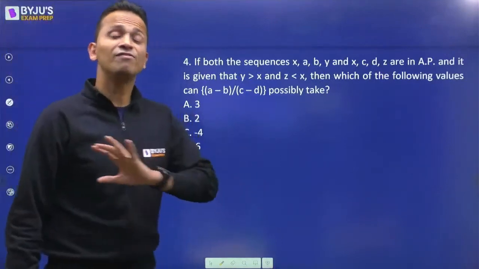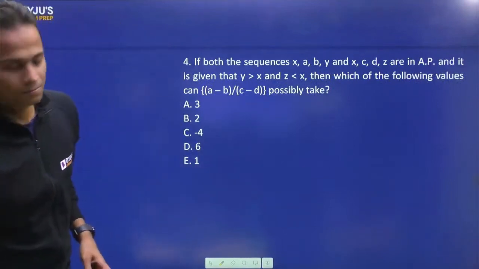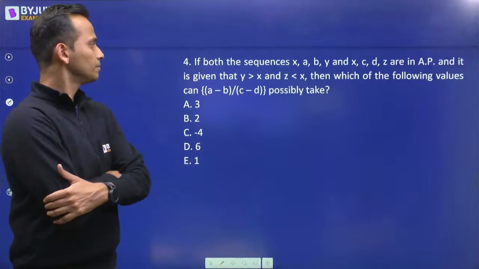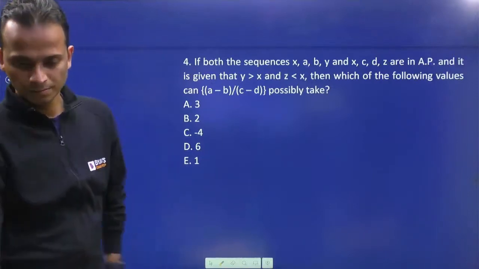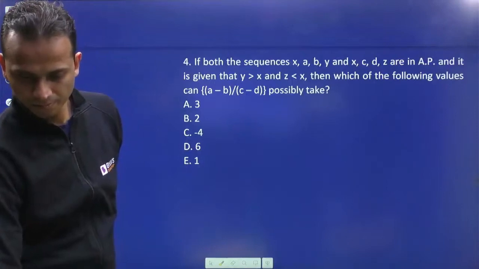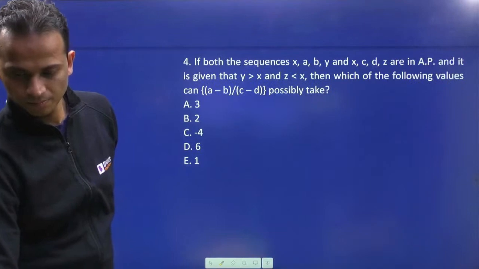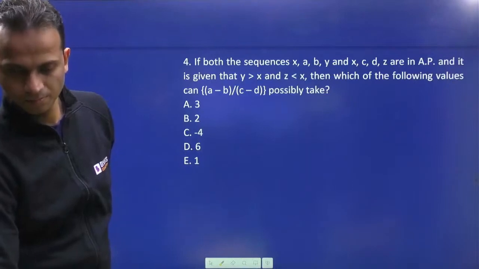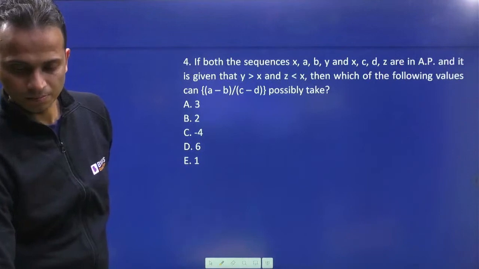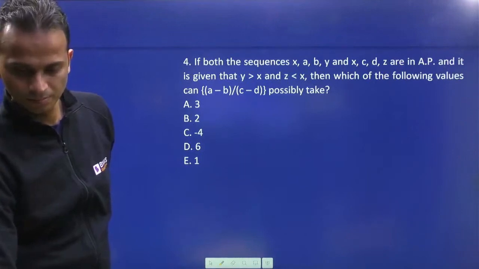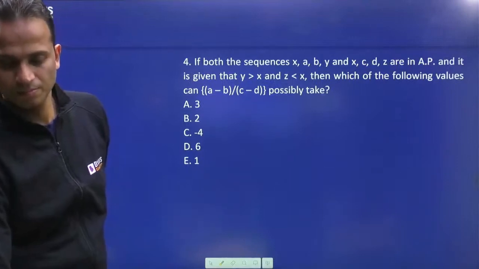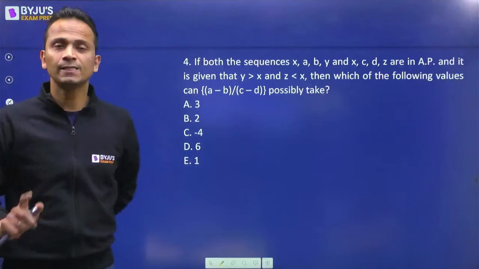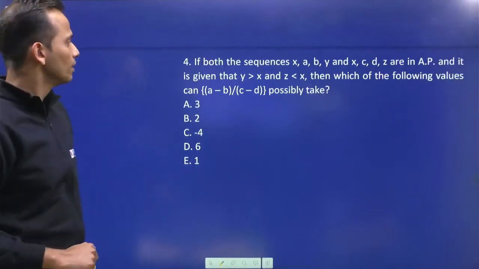Question number 4 is a very easy question. I'm expecting an answer for this in less than 30 seconds. जल्दी से आंसर चाहिए मुझे. 30 seconds.